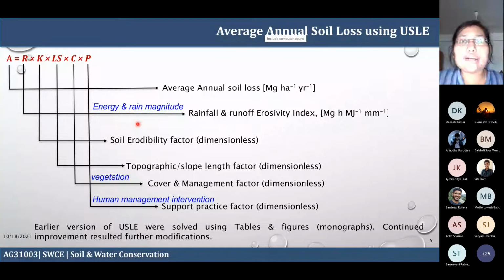So this is the rainfall and runoff erosivity index, R. And K is your soil erodibility factor. This is dimensionless. It depends upon the texture and structure of the soil. Then LS is the topography or soil slope factor. This is also dimensionless. And C means here how the topography and soil affect.